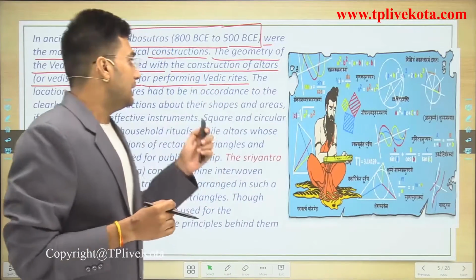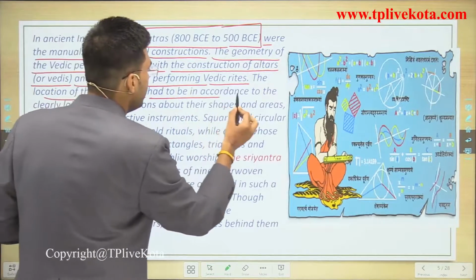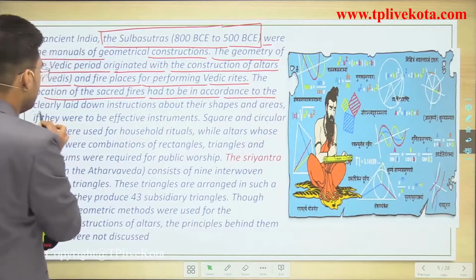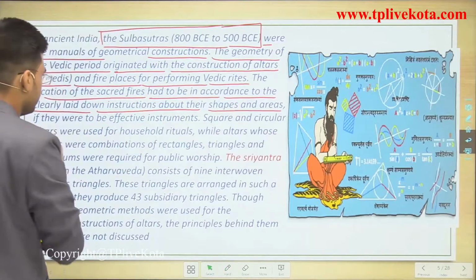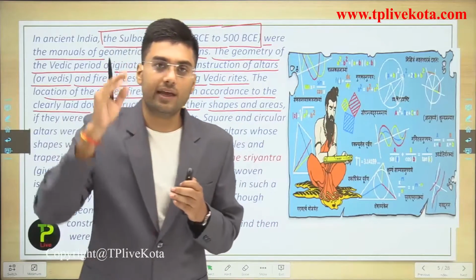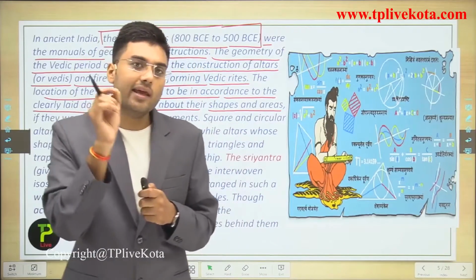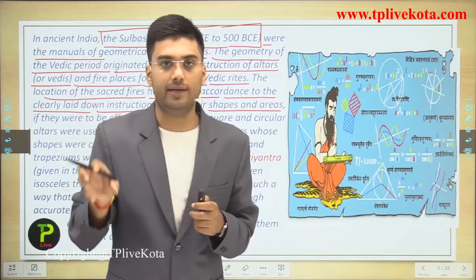Now, the location of the sacred fires had to be in accordance with clearly laid down instructions about their shapes and areas. So we can conclude that in ancient India they had a knowledge of shapes, or some basic geometry.